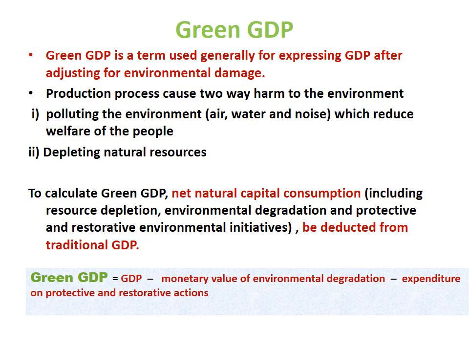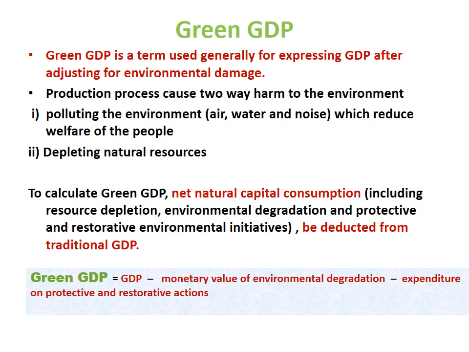What happens is when an industry produces goods and services, it creates a lot of harm to the environment. Suppose there is an industry which is producing some chemical and harmful waste they are releasing in the water of Ganges. And in the same way, if they are releasing some harmful gases into the air, it will cause air pollution.